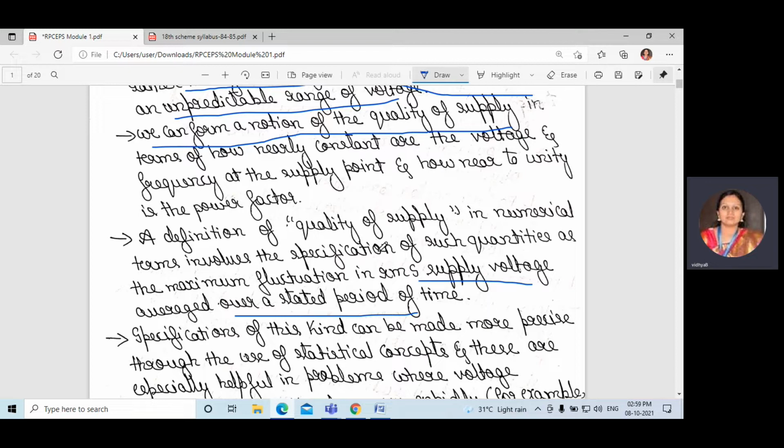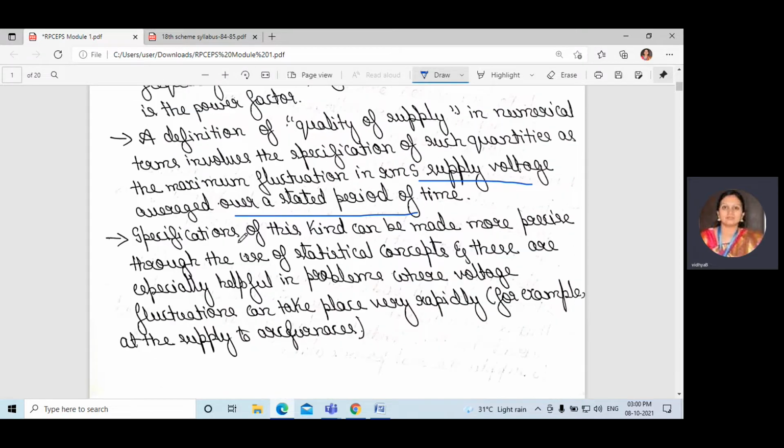If we want to express it in numerical terms, then the specification of such quantities has the maximum fluctuation, it may be a voltage or a frequency, in the maximum fluctuations in RMS supply voltage averaged over a stated period of time.